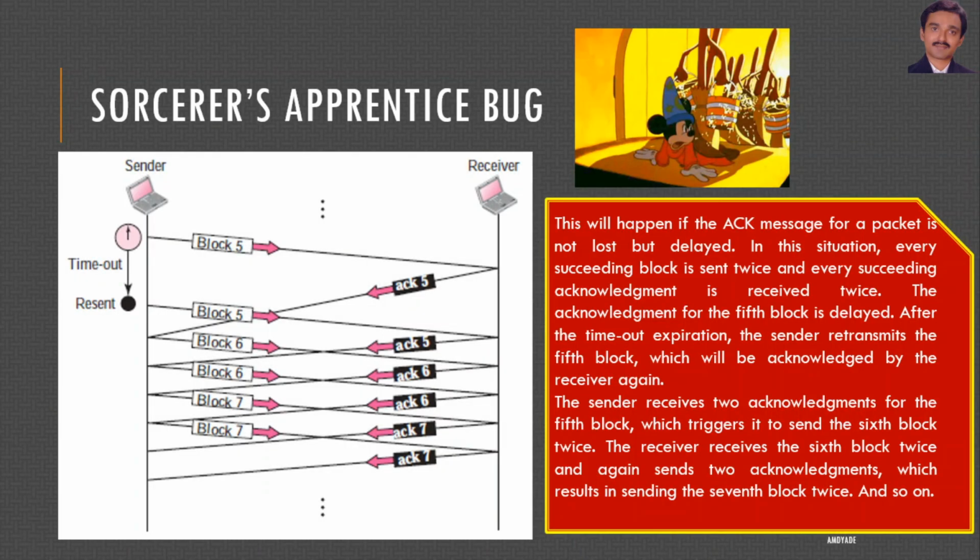Here the acknowledgement message for a packet is not lost but delayed. In this situation, every succeeding block is sent twice and every succeeding acknowledgement is received twice. The acknowledgement for the fifth block is delayed. After the timeout expiration, the sender retransmits the fifth block.